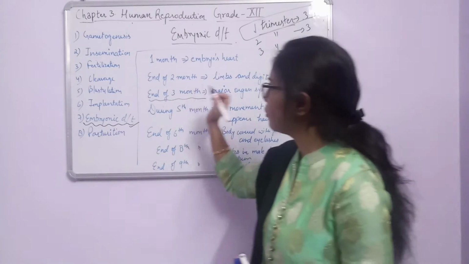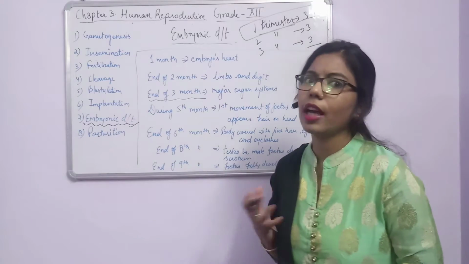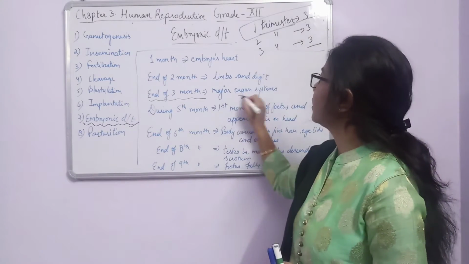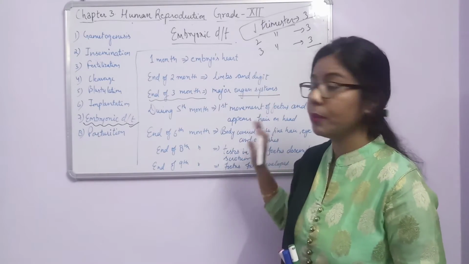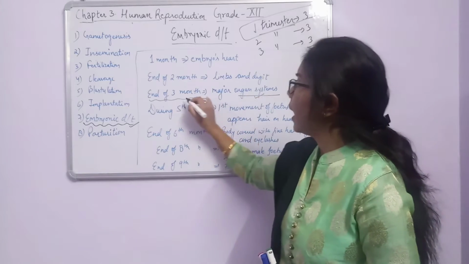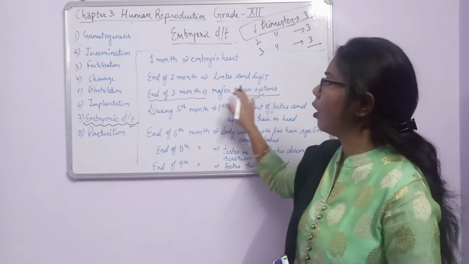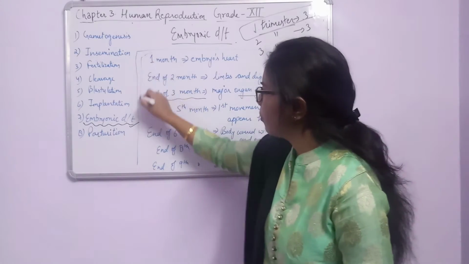When these 3 months end, what will happen? The major organ systems form. We know that our body is made of cells, then tissues, then organ systems. So an organ system is what? A proper human being, we can say. So at the end of the third month, the major parts of the body of the fetus will form. Fine. So the first trimester we have completed here.